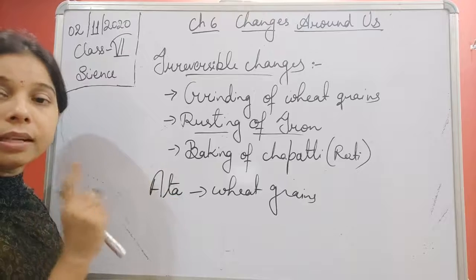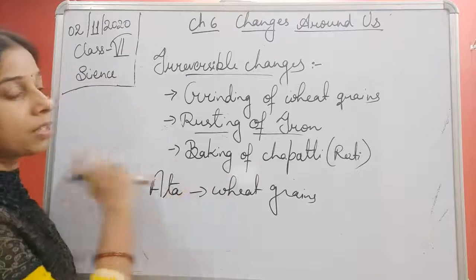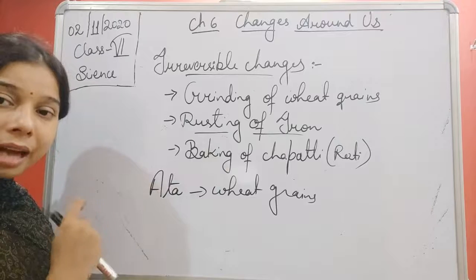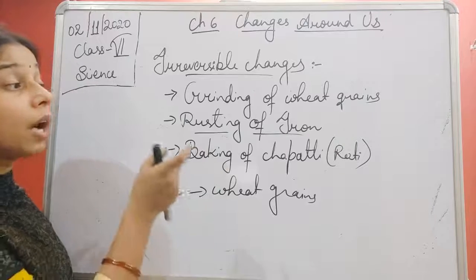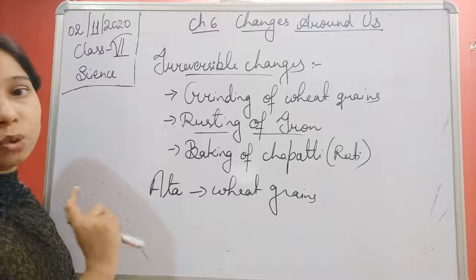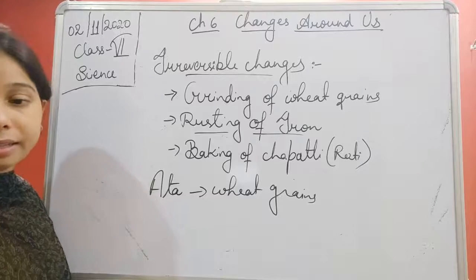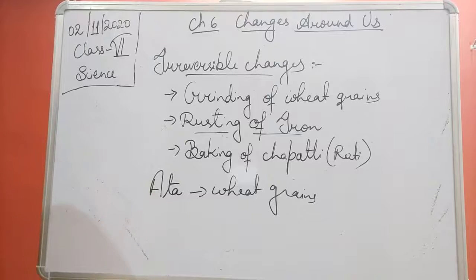That is known as the rusting of iron. And is it possible to convert that rusted iron into the original iron? No, we cannot do so. So we will say that rusting of iron is also an example of an irreversible change.